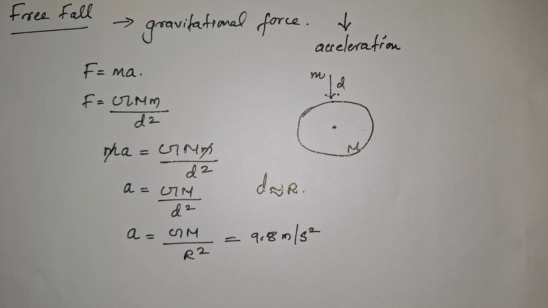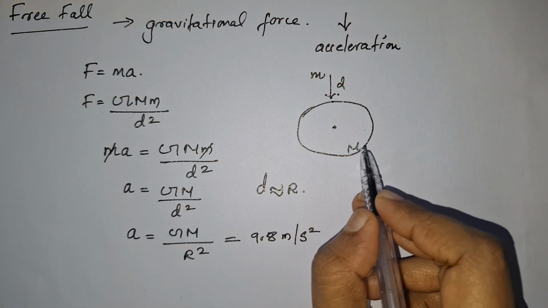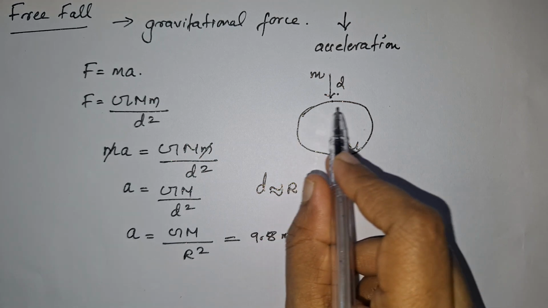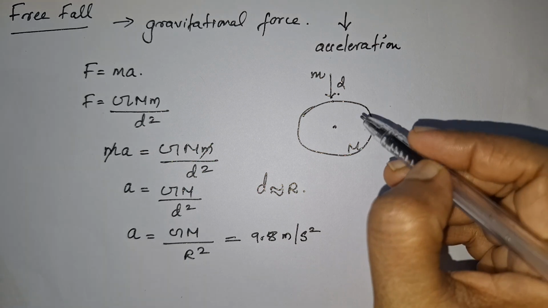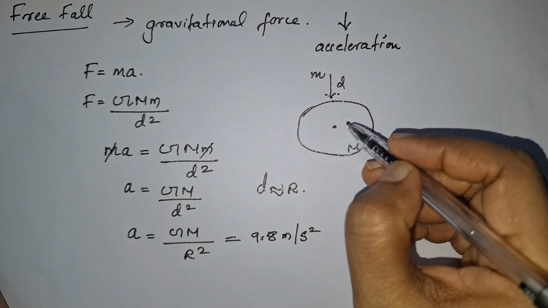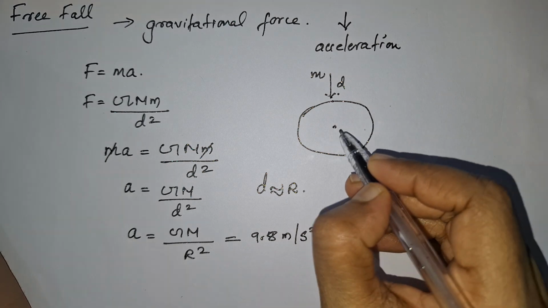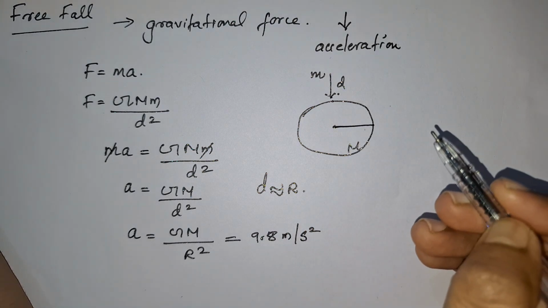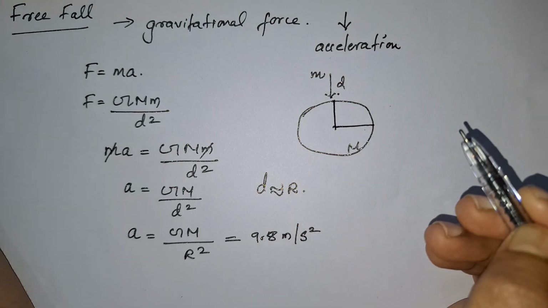And one more thing, when we compare the shape of the earth, it is not a perfect sphere, that everybody knows. It will be of a shape something like this. We will call it a geoid. And when you measure the radius to calculate the acceleration, from the equator we will be measuring the radius like this, and from the poles we have to measure the radius like this.